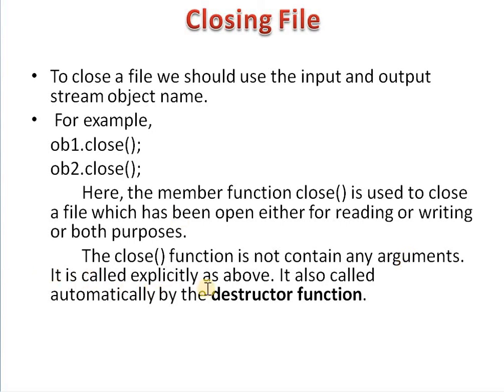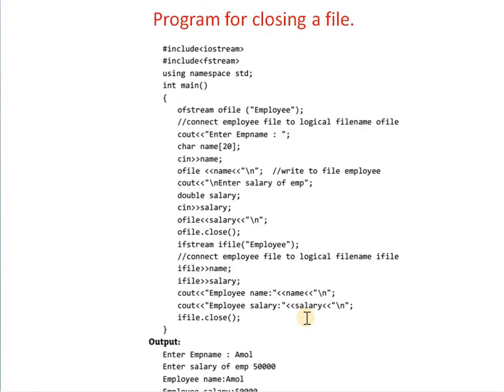The close member function does not have any argument. It is called explicitly as shown above. It is also called automatically by the destructor function. In the same way as the constructor is automatically called, the destructor function is automatically called.